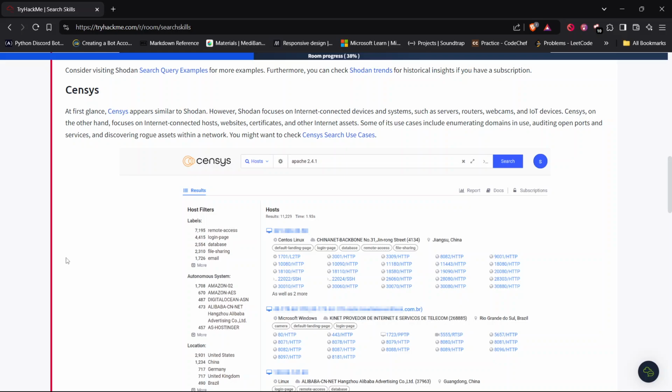You might want to check Censys search use cases. So Censys is used for searching internet connected hosts, websites, certificates, and other assets. And Shodan is used for searching internet connected devices, systems, servers, routers, etc.